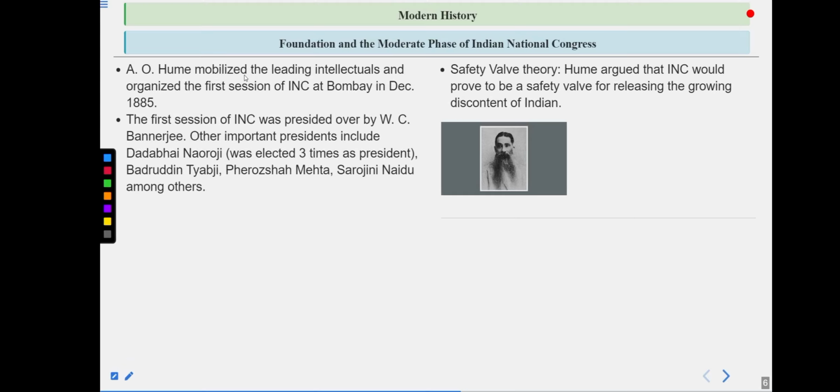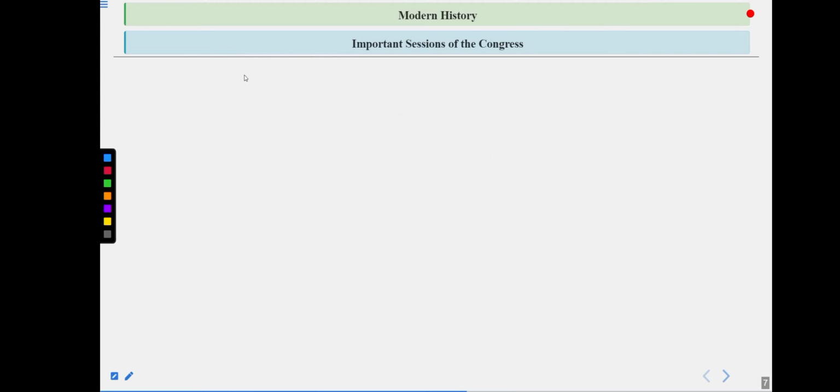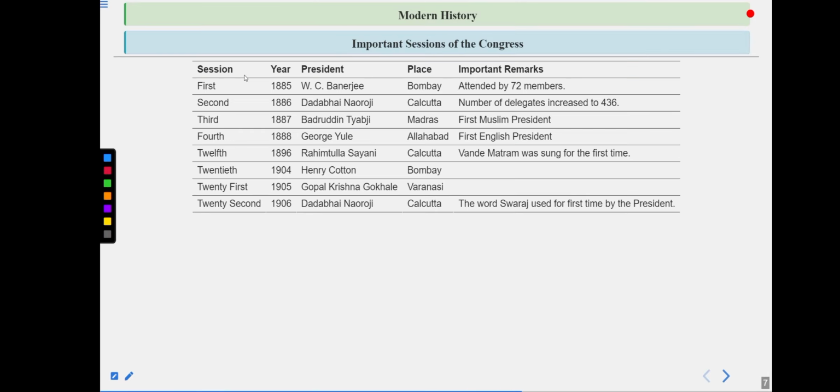So do remember all the names that we have discussed so far. Now let's see some of the important sessions of the Congress, and I will tell you very important things related to them one by one. So guys, here you can see there is a list of a number of sessions. So keep your notebooks in your hand and I will tell you more than what is written here.